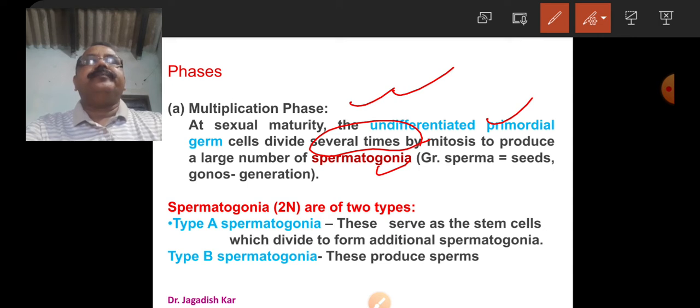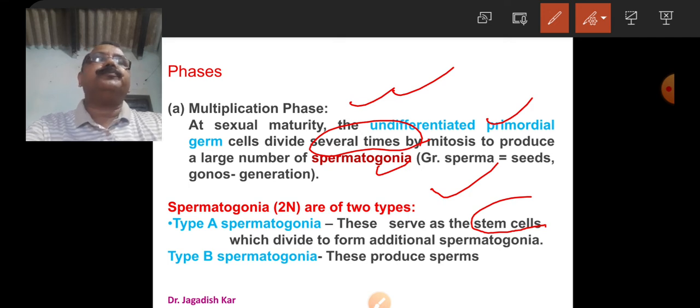There are two types of spermatogonia. The type A spermatogonia serve as stem cells which divide to form additional spermatogonia. That means these cells produce only spermatogonia, and the type B spermatogonia produce sperms.